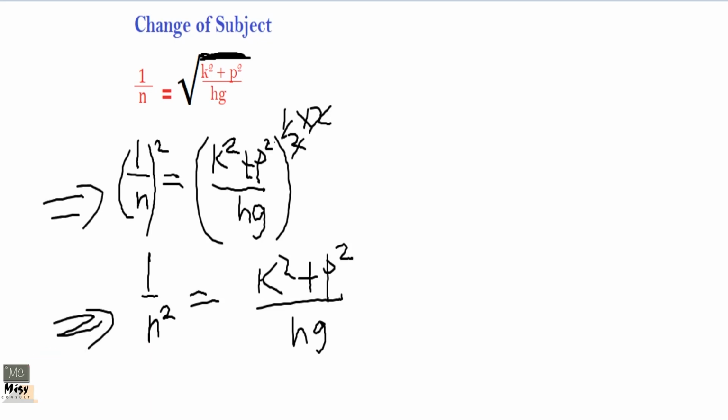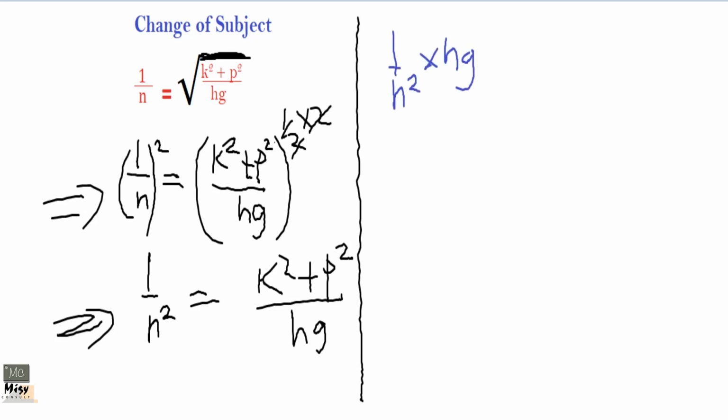Now we were told that we need to get rid of all fractions. It doesn't matter if that is even what we are making the subject, make sure you get rid of fractions. So we are going to get rid of the fraction here. So we are going to multiply through by hg. So 1 over n squared times hg is equal to k squared plus p squared over hg all times hg.